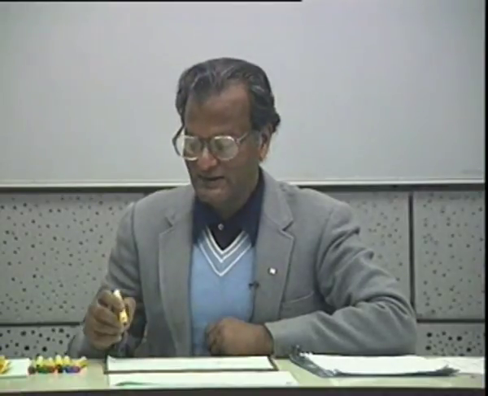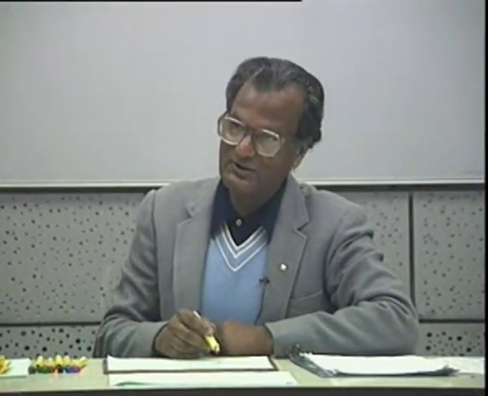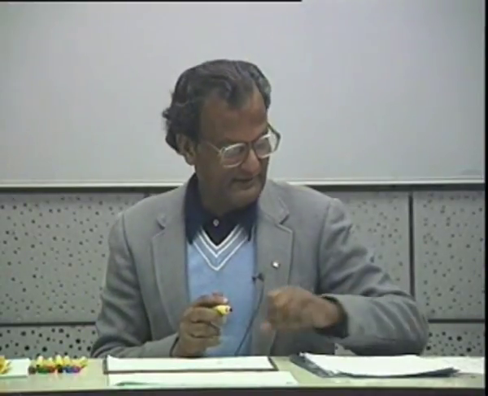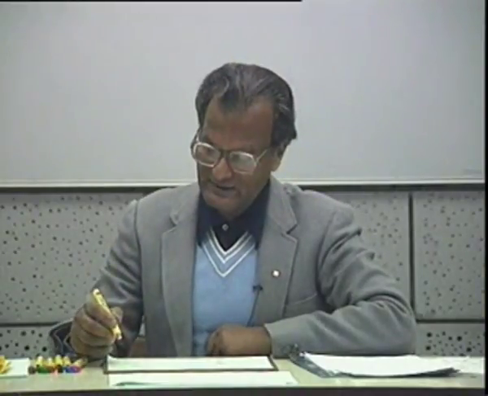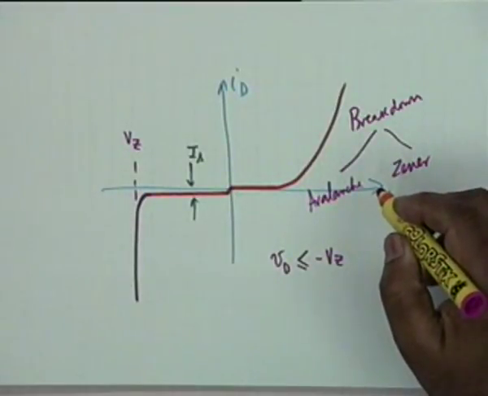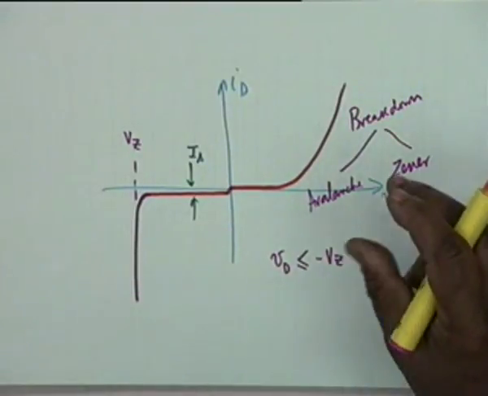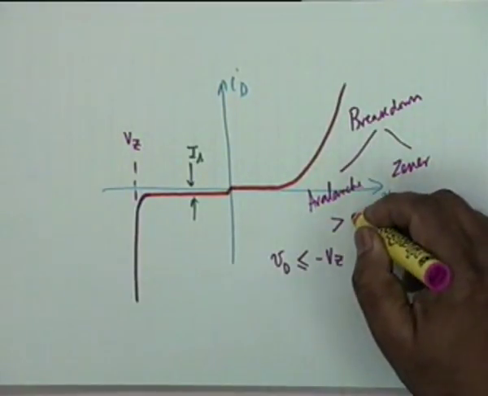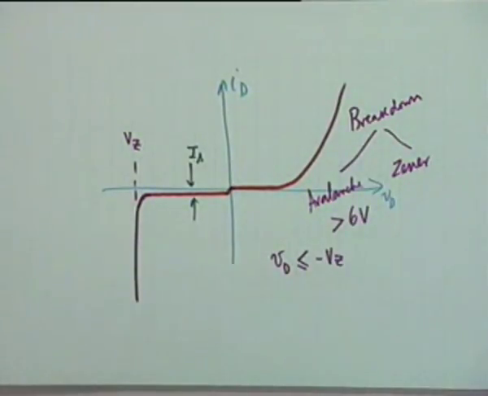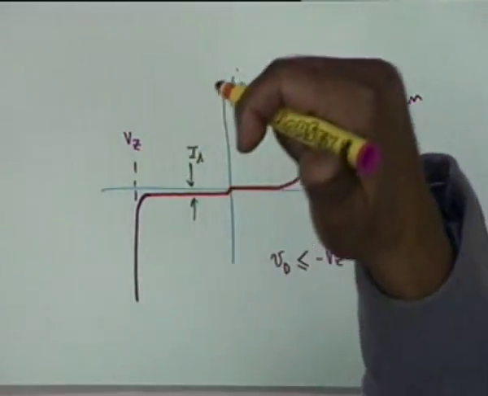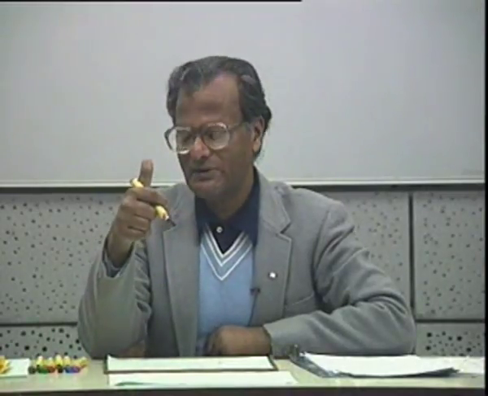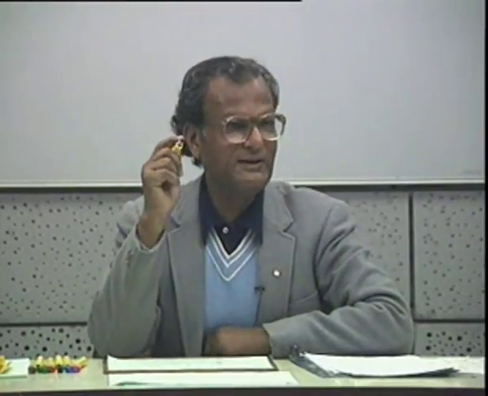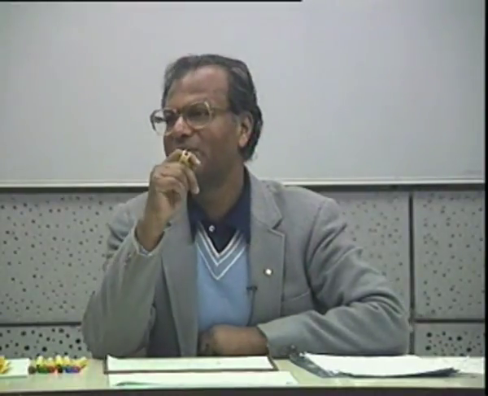Okay. The difference between the two, you see the characteristic is more or less similar. The difference between the two is that the avalanche breakdown occurs under high electric field condition. Any breakdown which occurs above, let's say 6 volt, a rule of thumb, it may be 7 or 8, but approximately, if the breakdown occurs at high voltage, then it must be due to a high electric field.